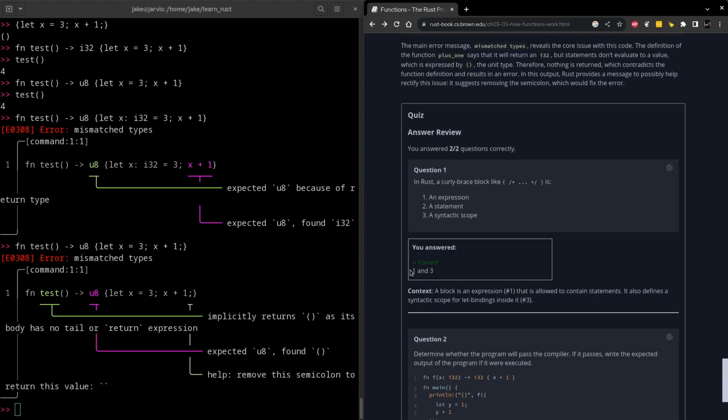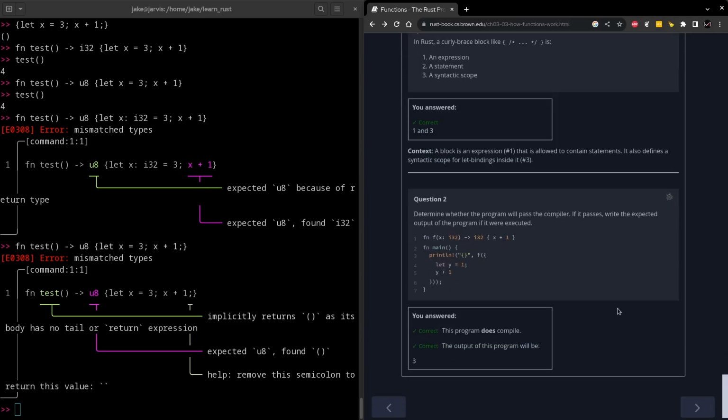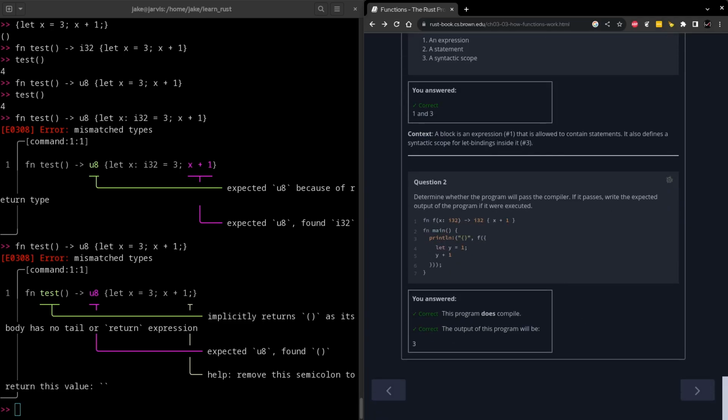Okay, so we're correct on 1. That's good. It is an expression and a syntactic scope. And then we're correct on 2 as well. Not too bad. Okay, let's move on.